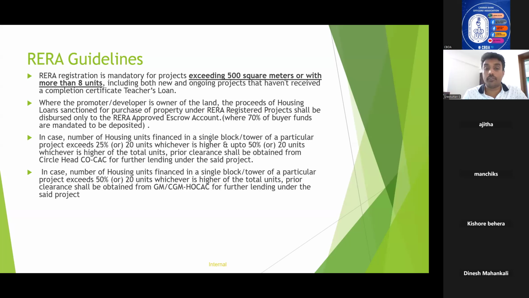Okay, so these figures you need to understand: 25% and 20, 50% and 20. Up to 50% or 20 units, it is circle head permission. What if it is above 50% or 20 units? The clearance has to be obtained from CGM HO CSE of vertical. I think this is fairly understood by all the participants.